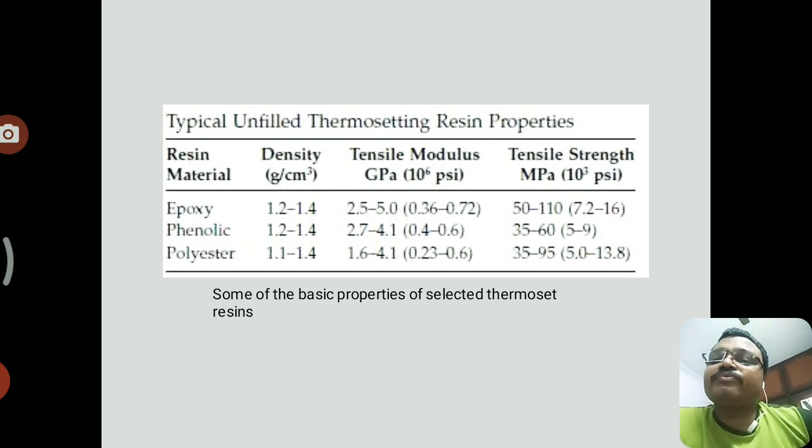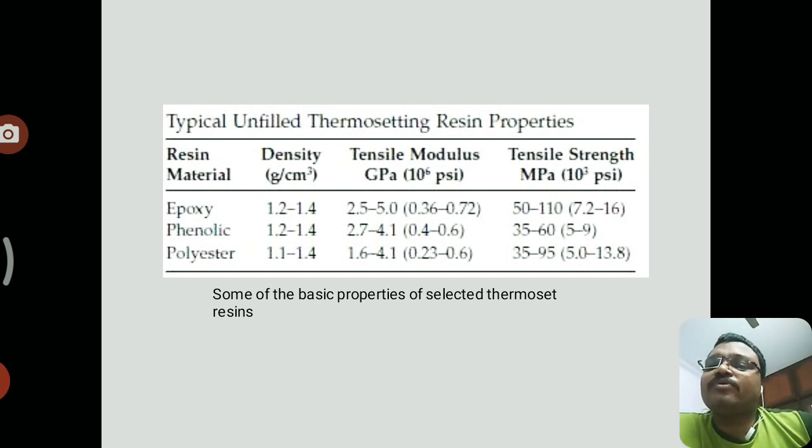The density of these three resins is somewhat the same: 1.2 to 1.4, 1.2 to 1.4, and 1.1 to 1.4. But the tensile modulus and tensile strength are somewhat different. Epoxy is greater than the other resins considering these properties.